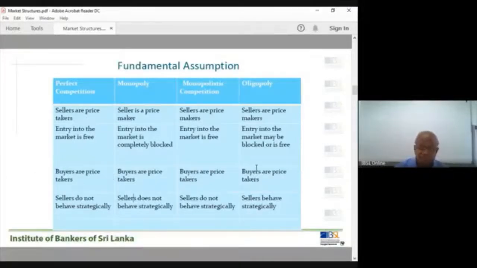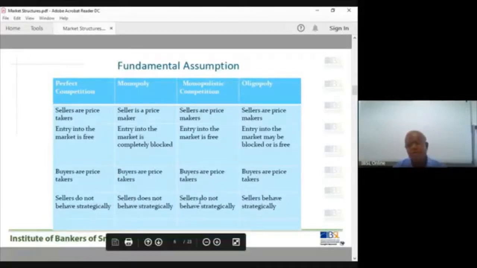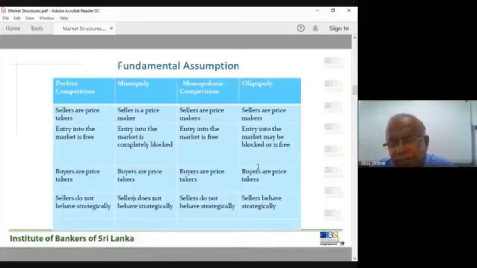Especially monopolistic competition also to some extent we'll discuss in detail, right? But oligopoly market we don't discuss that much. I want to tell you, now we said in the oligopoly market, the sellers behave strategically, no? When people behave strategically in the society, it's very difficult to predict their behavior. You don't know how they take decisions, what they will do next moment, next minute, next day. So it's very difficult to explain their behavior.